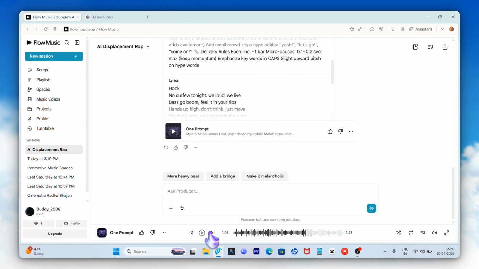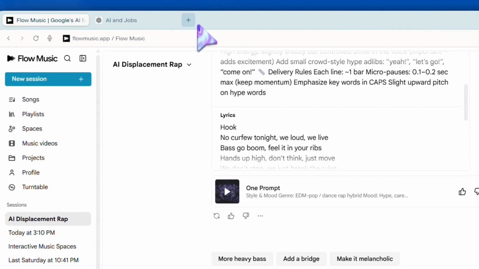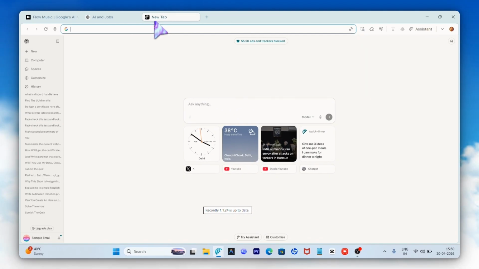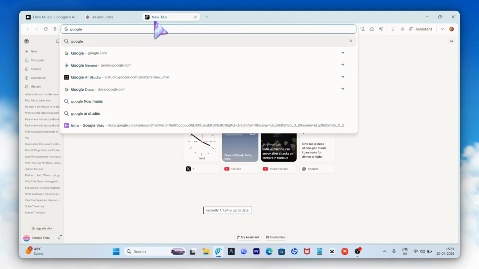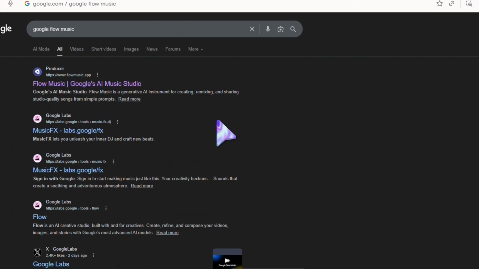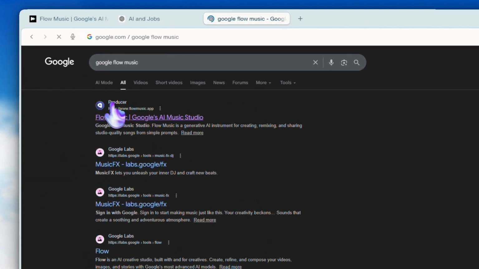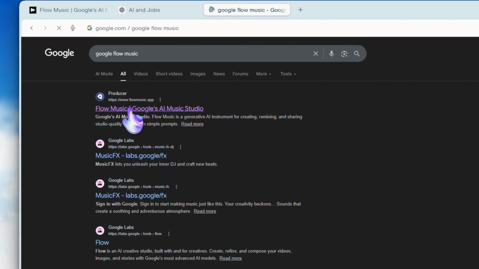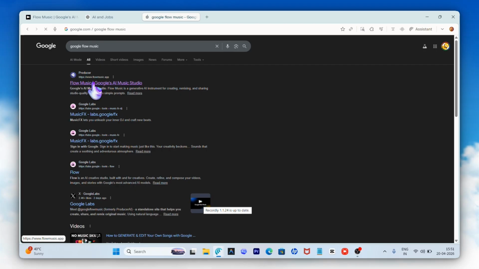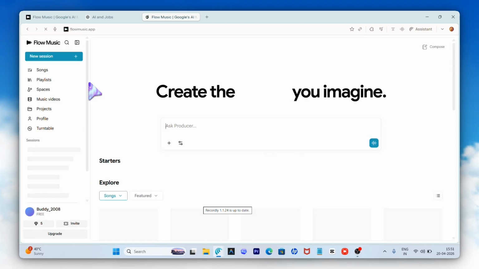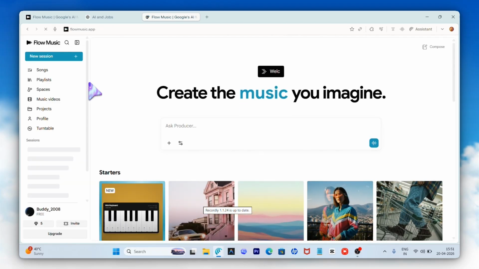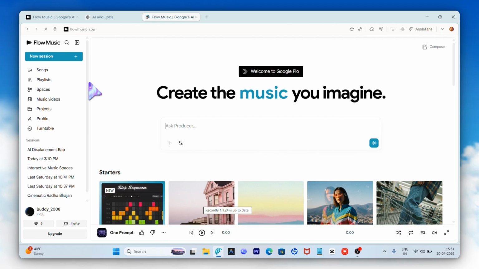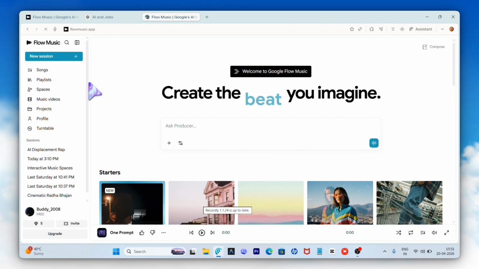First of all, guys, you have to just search on any web browser you are using for Google Flow Music. After searching this, you will see a link like this. It could be like a producer icon here and Flow Music would be written there. Just click on that link. When you click on this link, you will see an interface like this. So this is Google Flow Music.